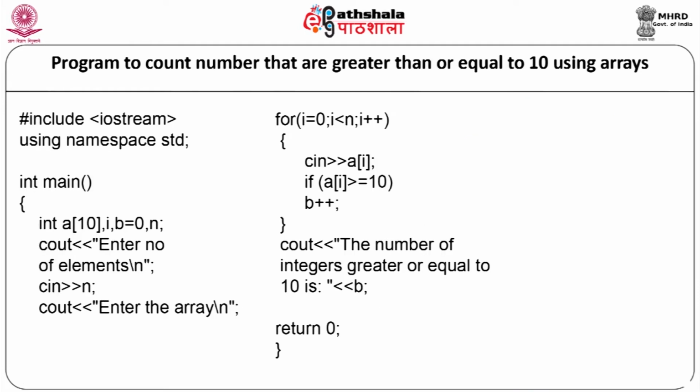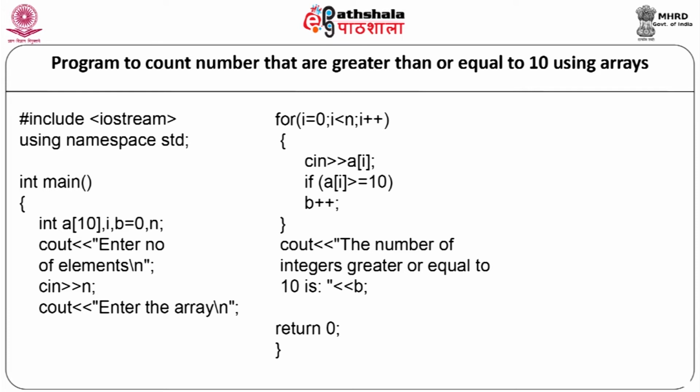Now, let us see a program to accept integers in an array and to count the number of integers that are greater than or equal to 10. We will start with our program: #include <iostream>, using namespace std. We will start with our main function, int main. We will declare our variables as integer a[10], i, b equal to 0 and n. We will display the message to the user as cout, enter the number of elements.